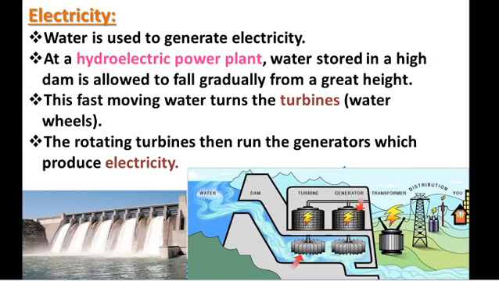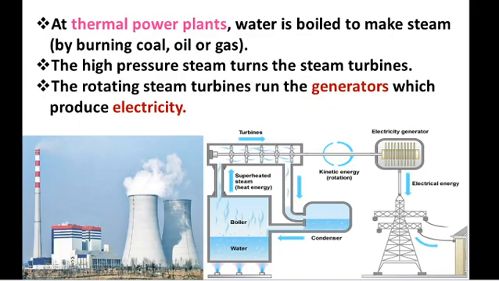And in electricity, water is used to generate electricity. In a hydroelectric power plant, the water stored in the dam is allowed to fall, and that fast moving falling water turns the turbine to rotate. The rotating turbines run the generators and produce electricity. As well as in thermal power plants, the water is boiled to produce steam. That high pressure steam turns the turbines which are connected to the generator, so that the generator produces electricity.